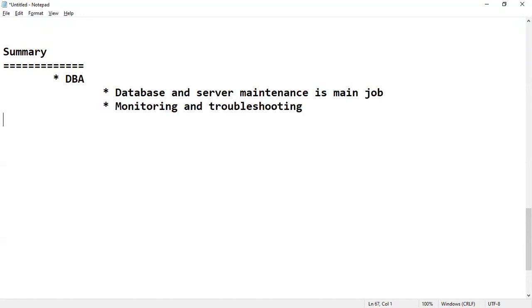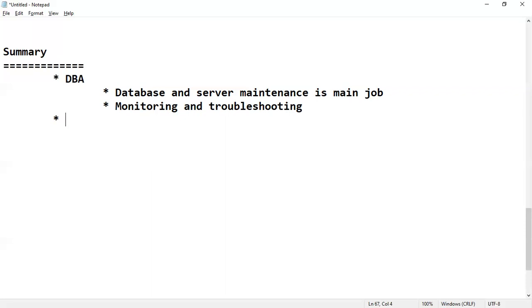Monitoring and troubleshooting are our regular jobs as a DBA. Regularly we have to monitor whether all features are working, and if any feature is failing, we have to troubleshoot the problem.